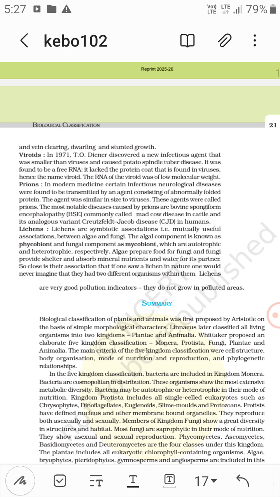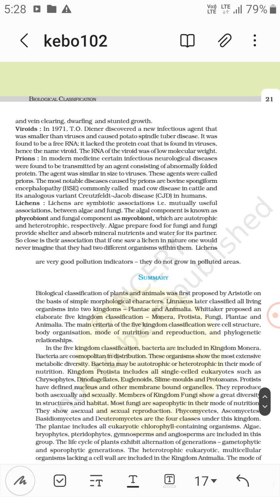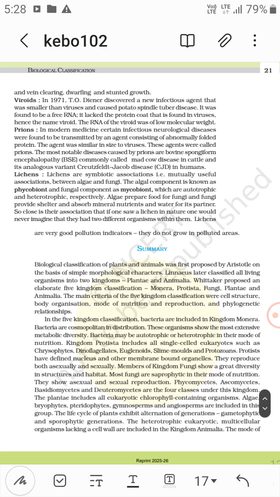Now prions. In modern medicine, certain infectious neurological diseases were found to be transmitted by an agent consisting of abnormally folded protein with a similar size as that of viruses. These agents were called prions. The most notable diseases caused by prions are bovine spongiform encephalopathy, BSE, commonly called mad cow disease in cattle, and its analogous variant Creutzfeldt-Jakob disease in humans. So mad cow in cattle, CJD in humans.